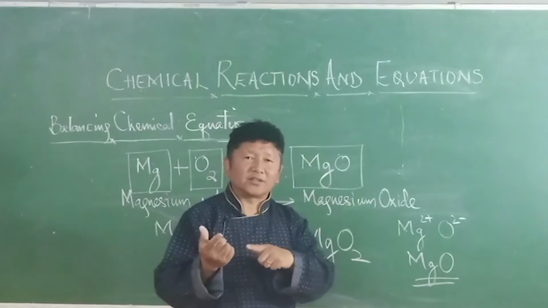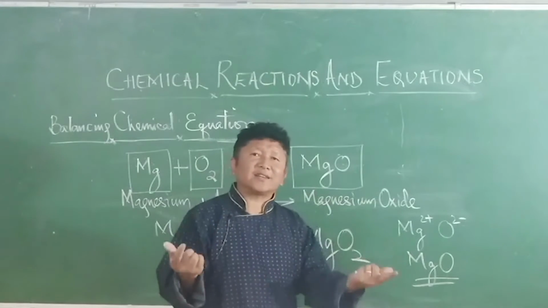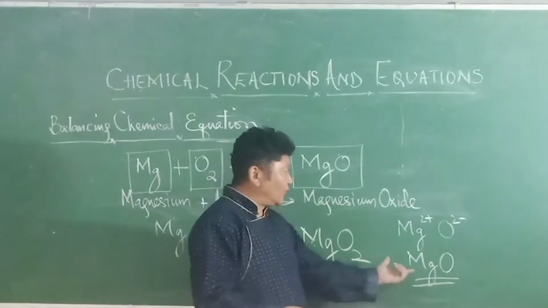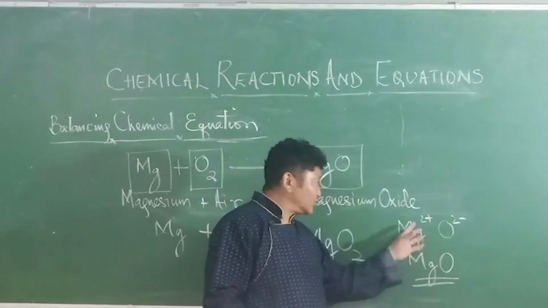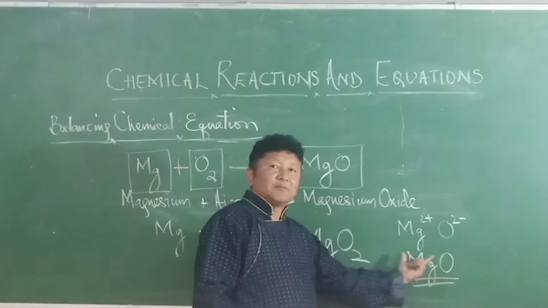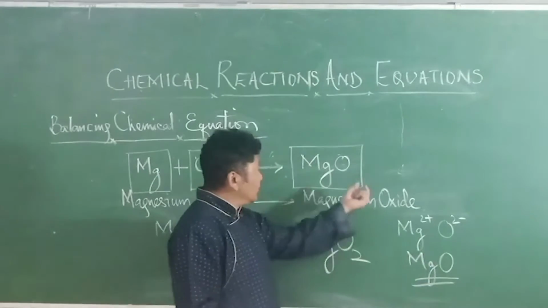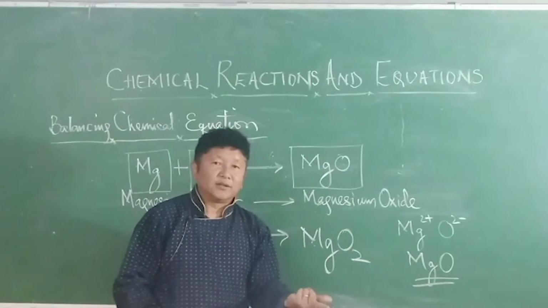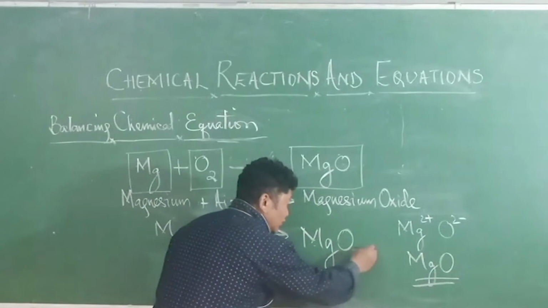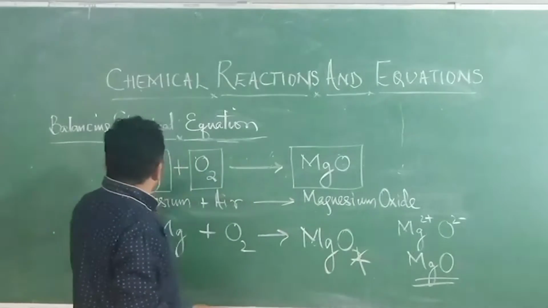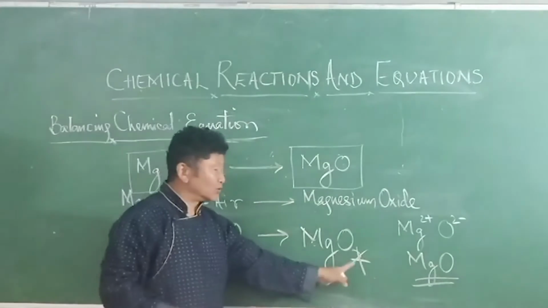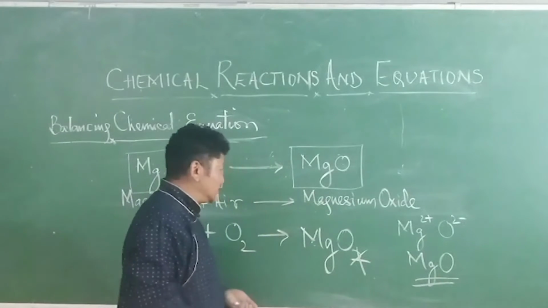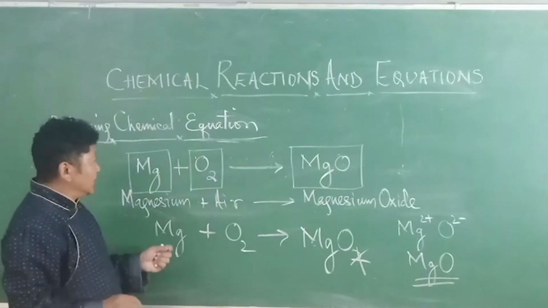So ions, cations, anions. And these cations and anions react to form a new compound. For example, magnesium oxide, MgO. Now let's look at balancing the chemical equation.